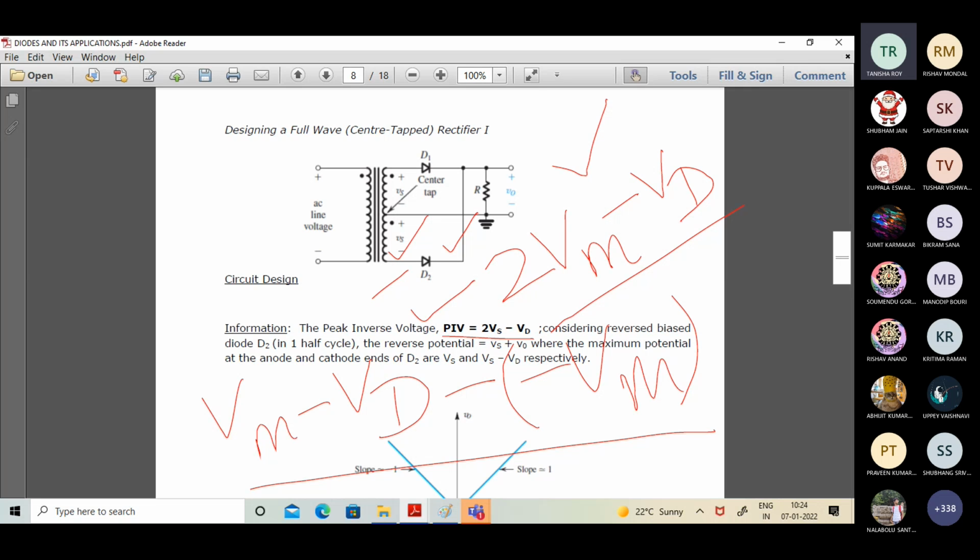Similar comments are applicable in the other half cycle when the diode D1 is off. Why did you write minus of minus Vm? Please explain this again in short.